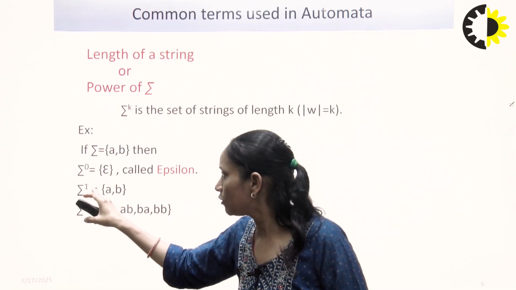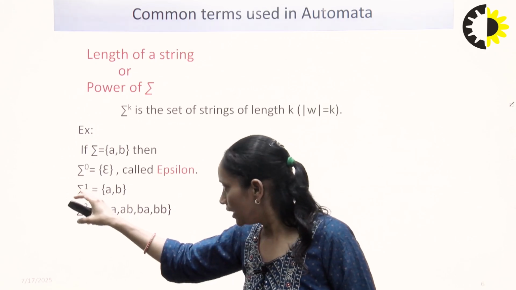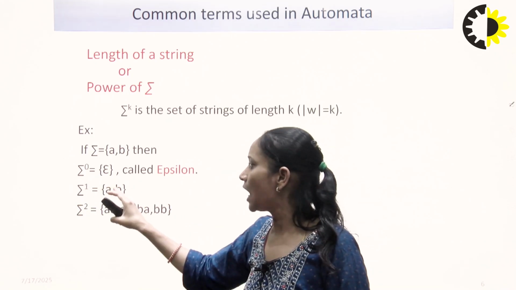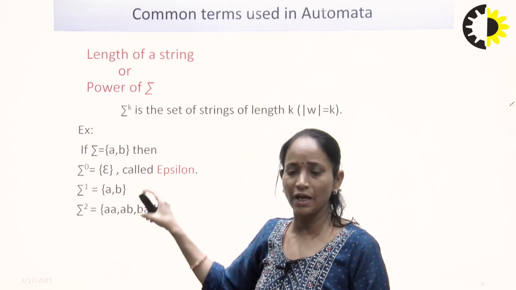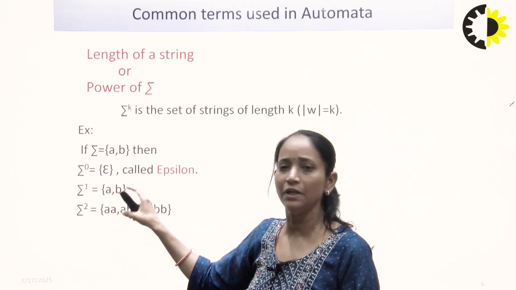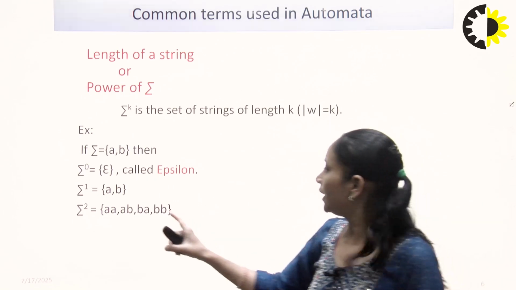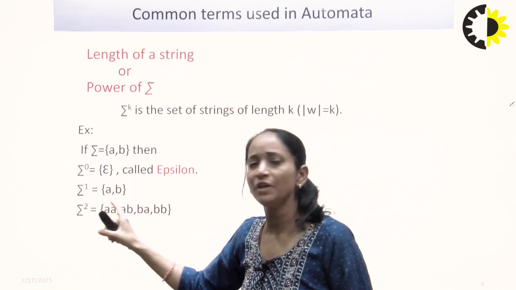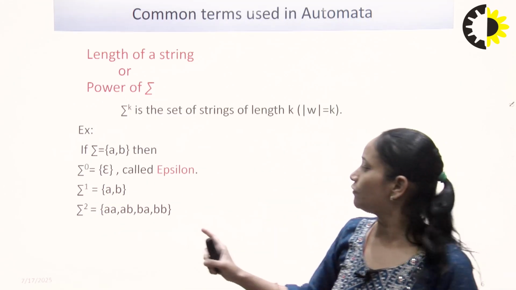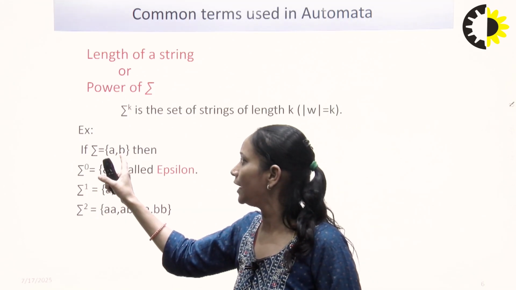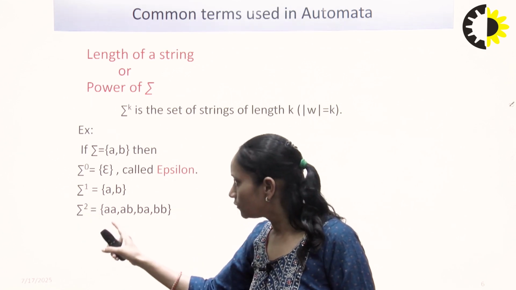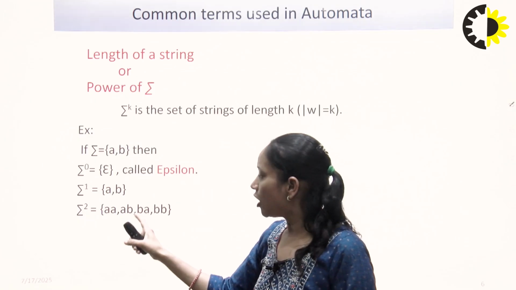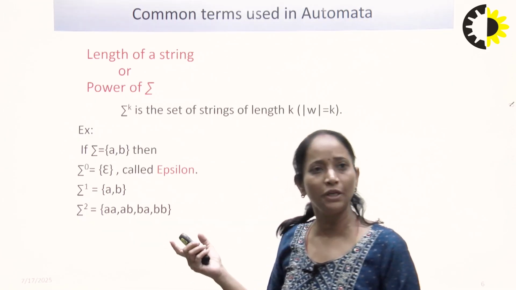If sigma to the power 1, then the length of the string is 1, then it can be from a or b, either a or b. Length of the string is 1 only. If sigma to the power 2, we have to generate strings of length 2, and sigma is {a, b}, then the strings can be a a or a b or b a or b b.